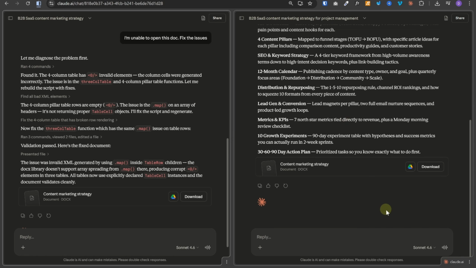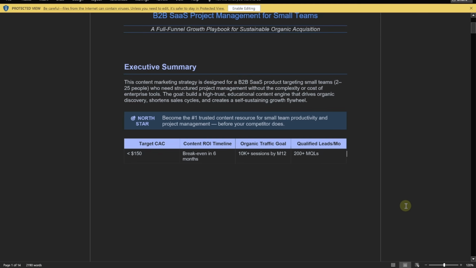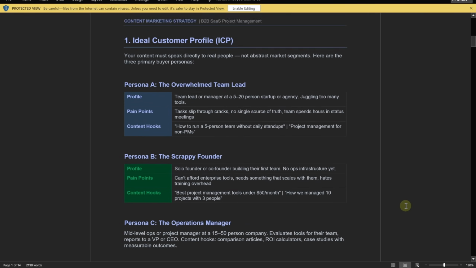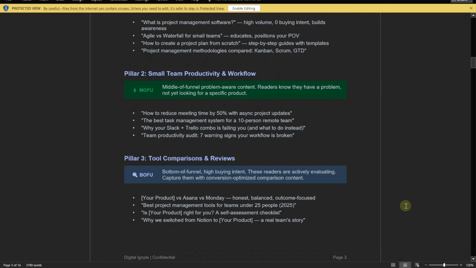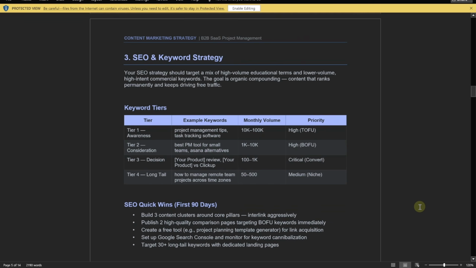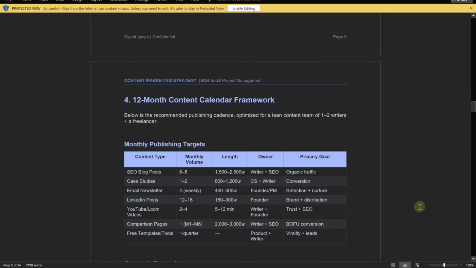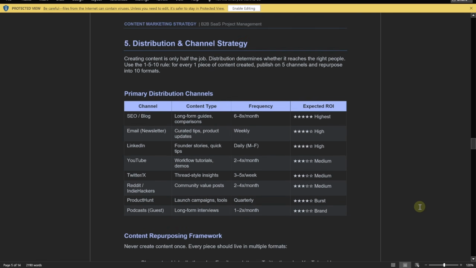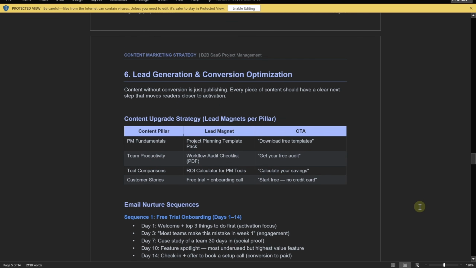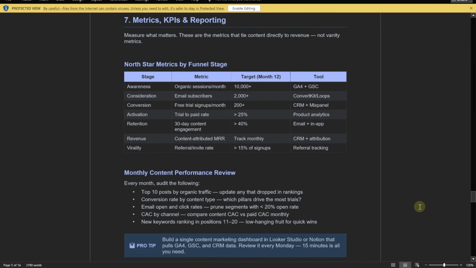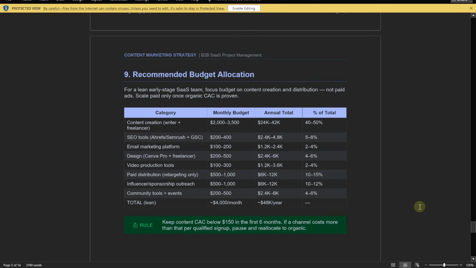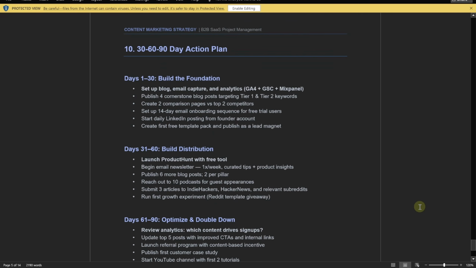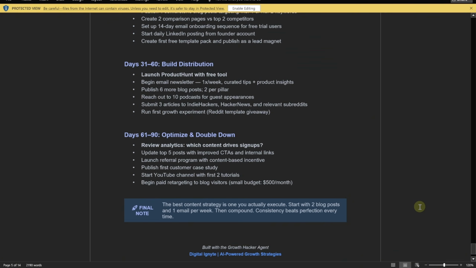Now let's look at the response generated by our second query where we used the agent persona. Let's download the file and open it. Again, it contains the executive summary, ideal customer profile, content pillars and topics. But I think this is more detailed. It has multiple pillars, SEO and keyword strategy. It has defined it in multiple tiers. And then it has a 12-month content calendar framework, distribution and channel strategy, lead generation and conversion optimization, then metrics, KPIs and reporting, then growth experiments, then recommended budget allocation, and a 30, 60, 90-day action plan. As you can see, this is much more detailed and the quality of the doc has improved significantly from our previous one.